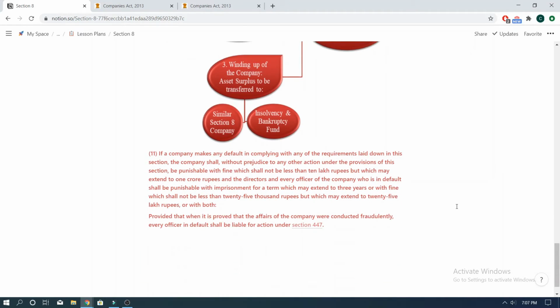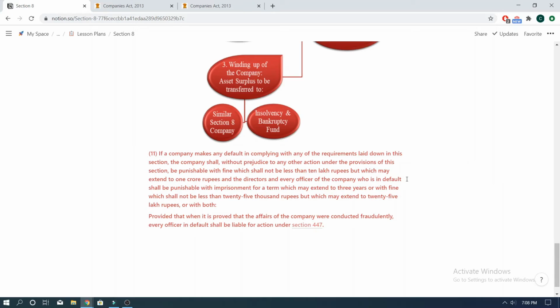Lastly, Subsection 11 of Section 8 prescribes the penalty if any of the provisions of Section 8 are contravened. It states that if a company makes any default in complying with any of the requirements laid down in this section, the company shall, without prejudice to any other action under the provisions of this section, be punishable with fine, which shall not be less than 10 lakh rupees, but which may extend to 1 crore rupees, and the directors and every officer of the company who is in default shall be punishable with imprisonment for a term which may extend to 3 years, or with fine which shall not be less than 25,000 rupees, but which may extend to 25 lakh rupees, or with both.